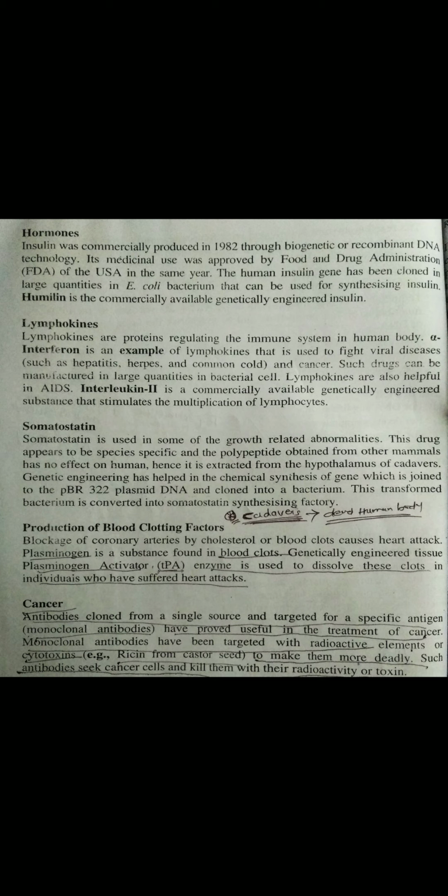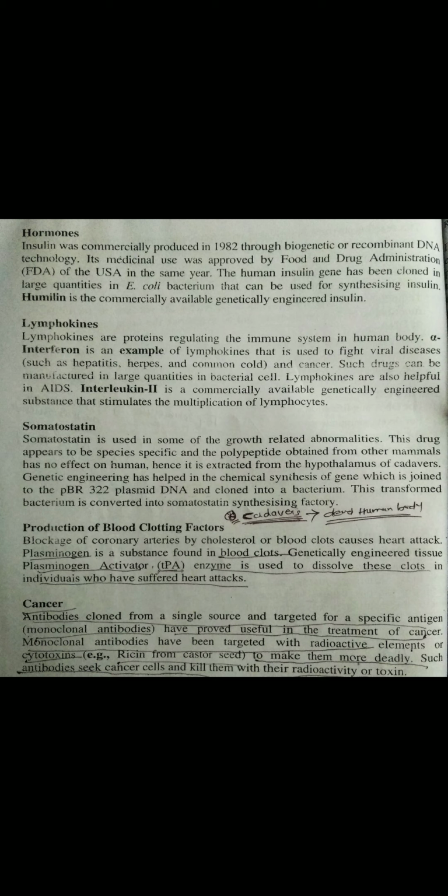Humulin is the commercially available genetically engineered insulin. Next is lymphokines. rDNA technology is used in the production of lymphokines, and ultimately these lymphokines are proteins that help the immune system. Alpha interferon is an example of a lymphokine, which is used to fight viral diseases like hepatitis, herpes, common cold and cancer.